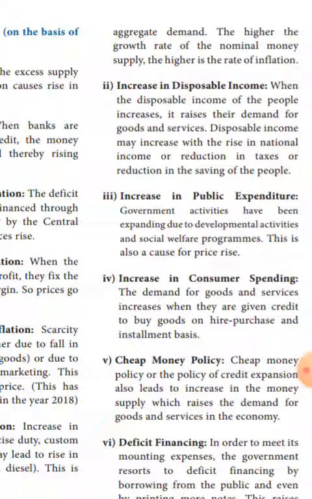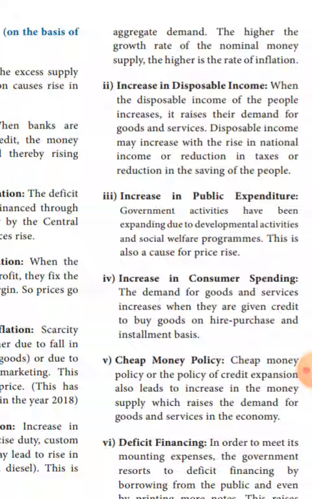Understood? Increase in national income and reduction in taxes or reduction in saving. If disposable income increases, demand also increases. At the same time, what will suppliers do now? They will increase the price level. That is also one of the reasons for inflation.